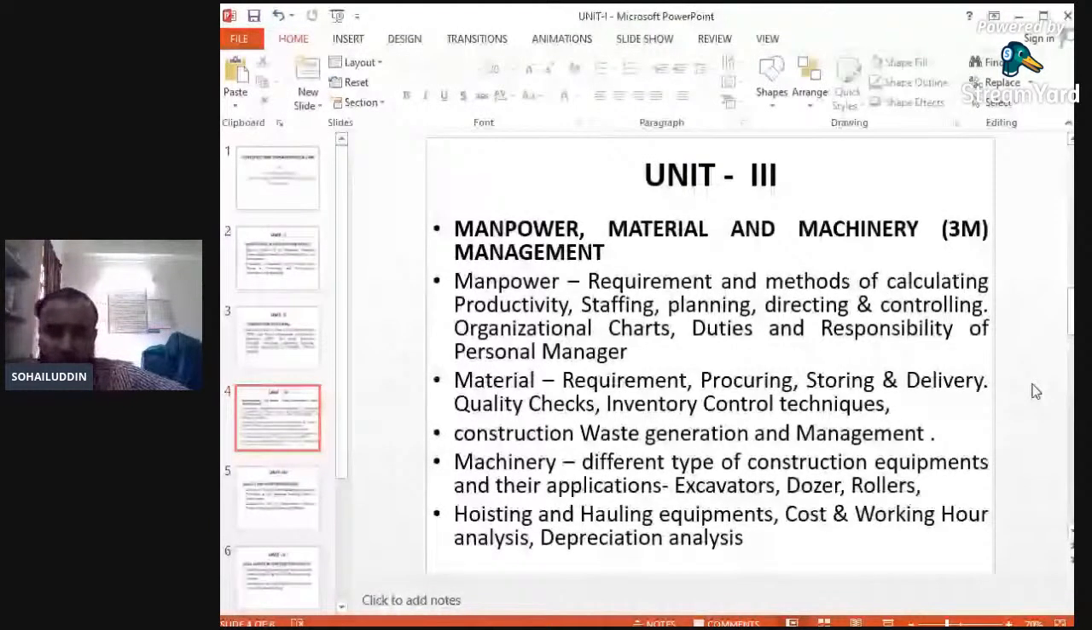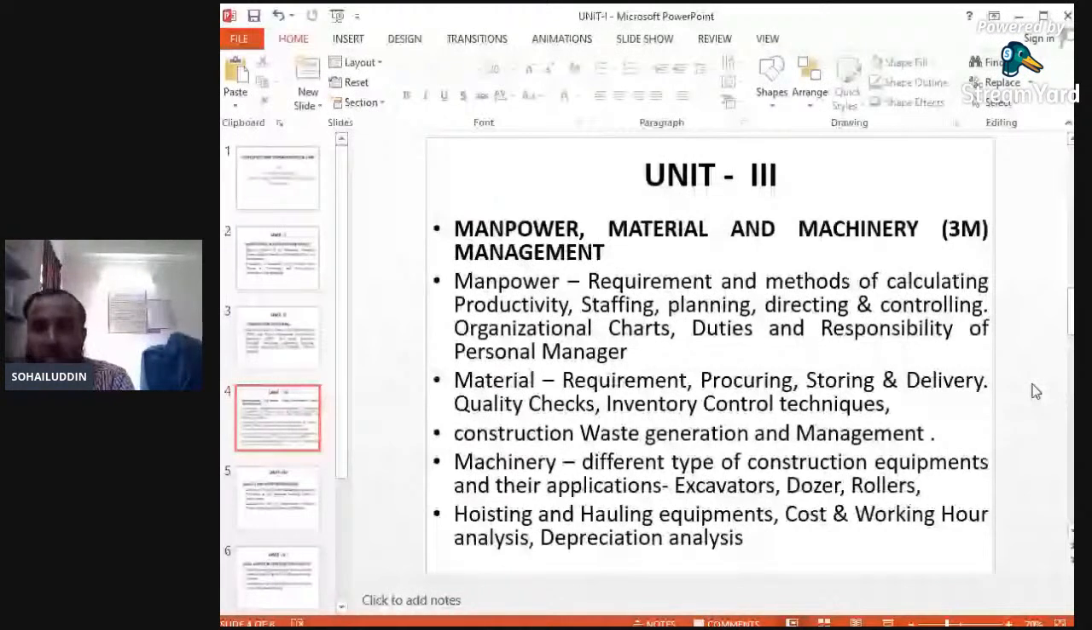When we are using the various advanced equipments, how much output will be taken, or how much output will be covered by these advanced equipments, what will be its working hours, whether it will work for 6 hours, 5 hours, 8 hours, and how much work will be executed with this advanced equipment. So cost and working hours analysis.